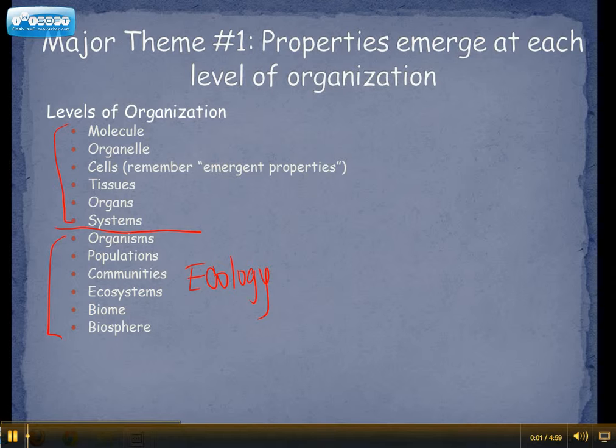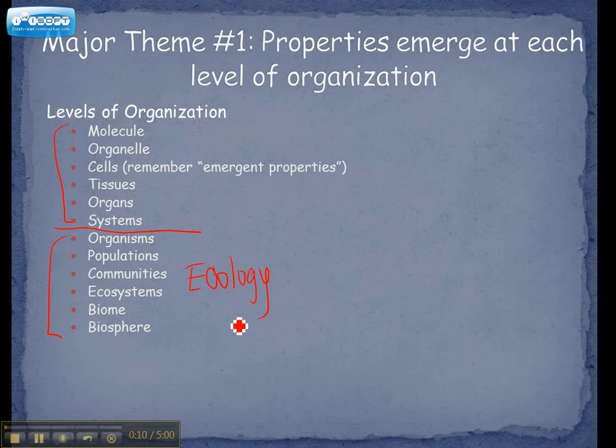So here we are back again, and we're still talking about these levels of organization in ecology. And as I was saying in the first video, you probably are going to need to write down some definitions for these other levels, because you might not know the definitions for organisms, populations, communities, and so on. So an organism, you probably know, is just a single organism, a single creature that we're talking about.